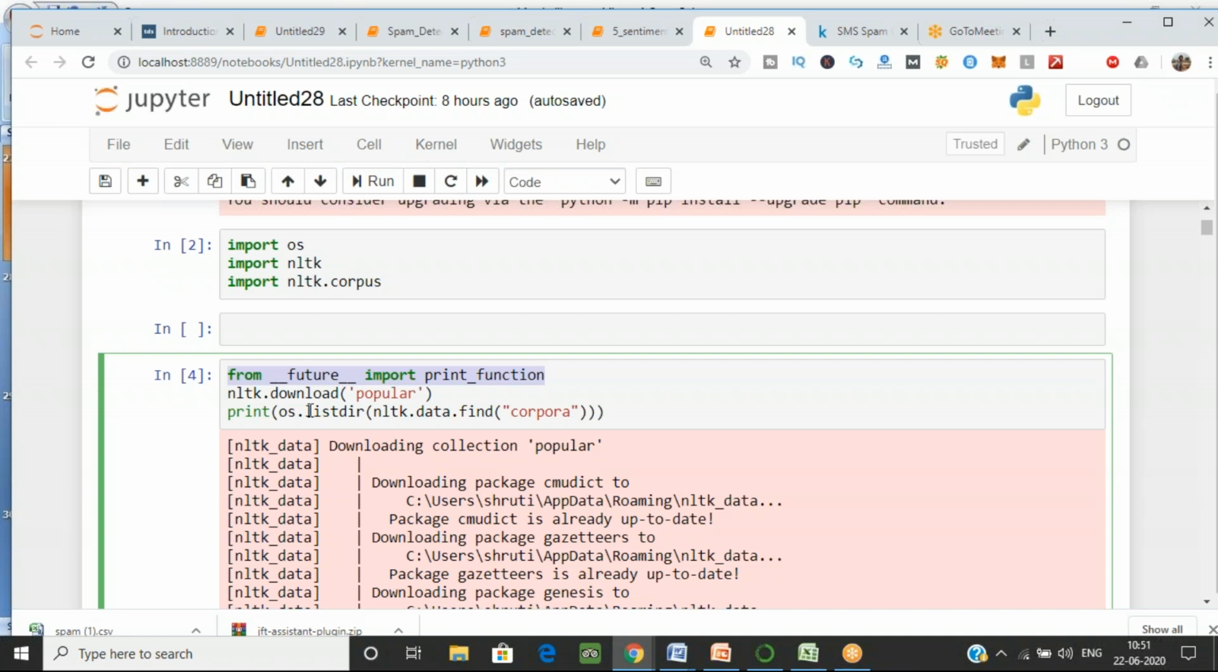In that, what we have done is the list directory, that is the ls command. From the operating system, I'm telling it to list the directory, and in NLTK's data folder, find the folder with the name corpora, which is again from corpus. I want to find this and print the content of it. Do you understand this command, print os.listdir? Yes or no? Okay, that's good then.